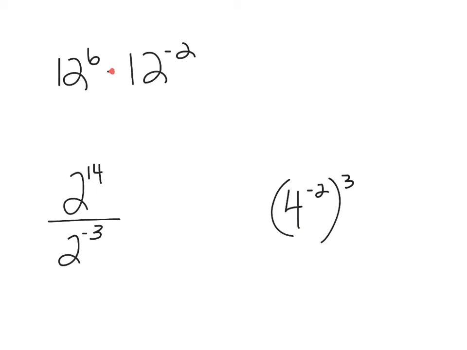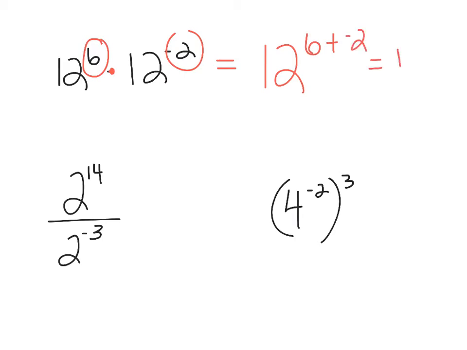I noticed that I am multiplying, so I'm going to use my product of powers rule. When I do that, remember, a shortcut is you can add the exponents. So my final answer is really going to be 12 to the 6th plus negative 2 power. Now if I add 6 plus negative 2, I end up with 4, so my final answer is 12 to the 4th.